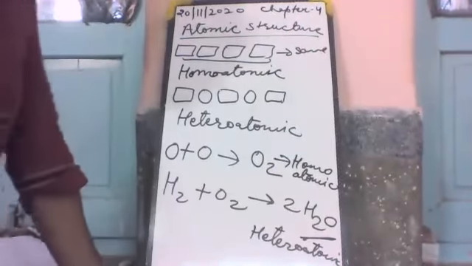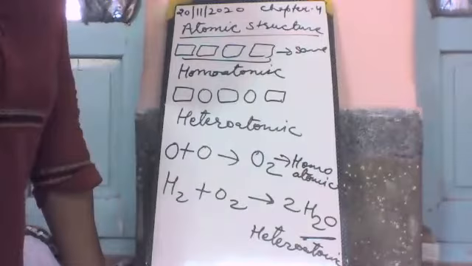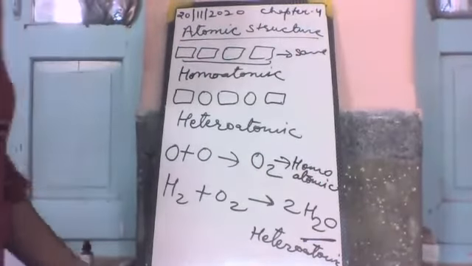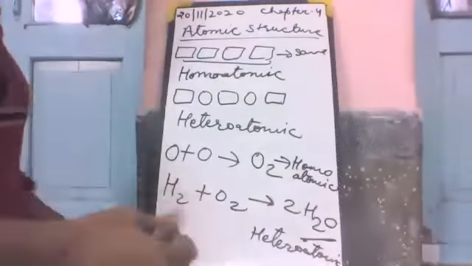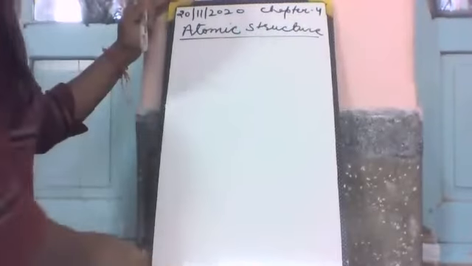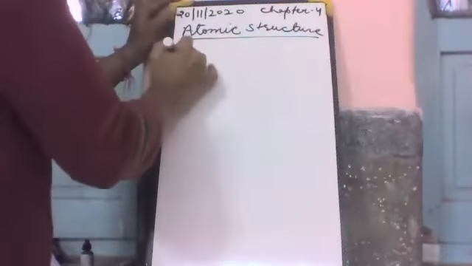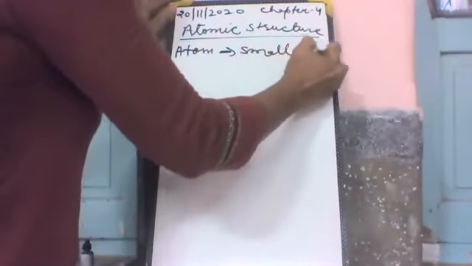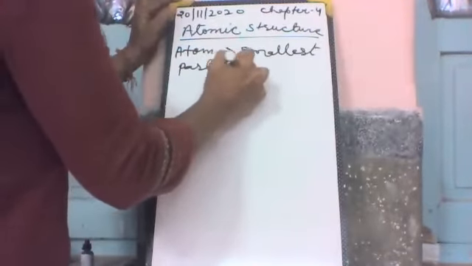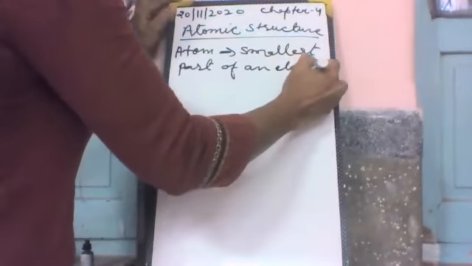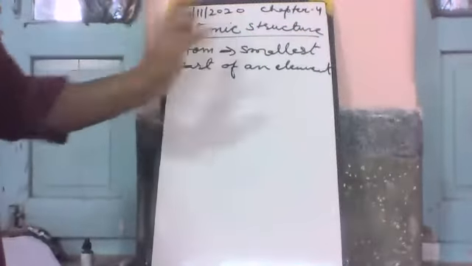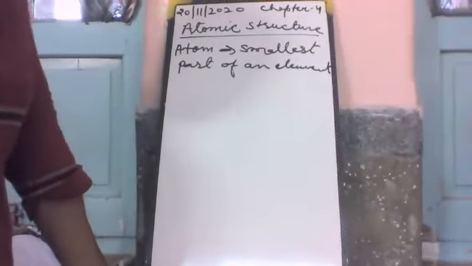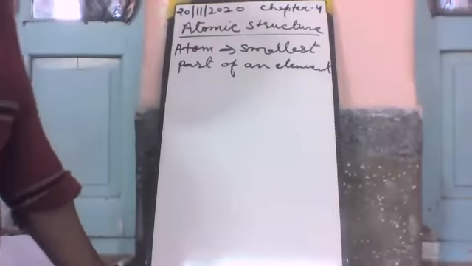Atoms. What is an atom? An atom is the smallest particle of an element that takes part in a chemical reaction. Atom is the smallest part of an element that takes place in a chemical reaction.